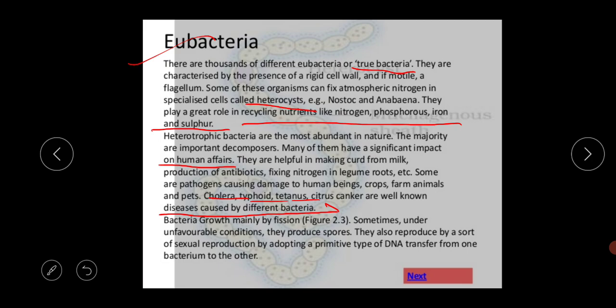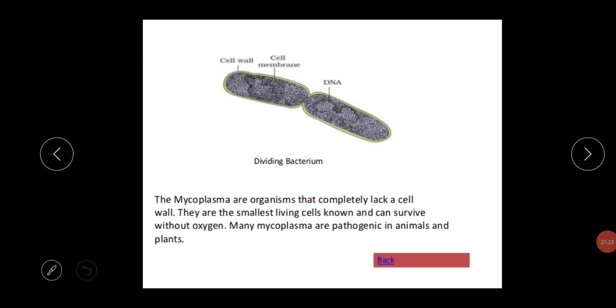I think you have heard these three disease names: cholera, typhoid and tetanus. The pathogen for cholera is Vibrio cholerae. The pathogen of typhoid is Salmonella typhi. Bacteria grow mainly by fission. Sometimes under unfavorable conditions they produce spores. They also reproduce by a sort of sexual reproduction, adopting a primitive type of DNA transfer from one bacterium to the other. So these are the basic things of the Eubacteria.